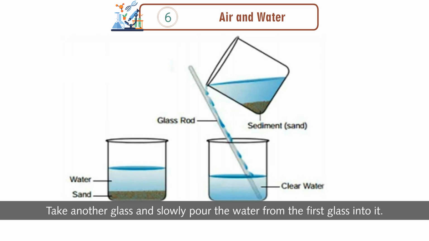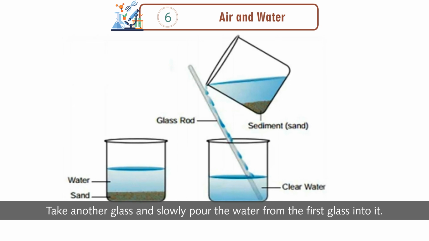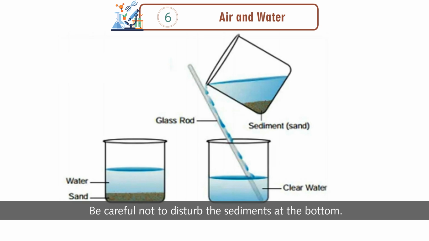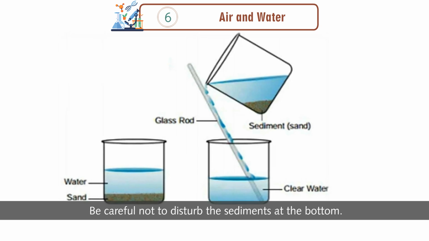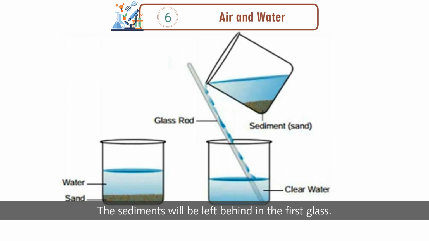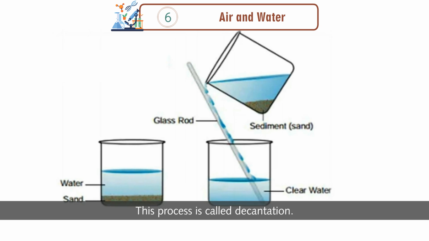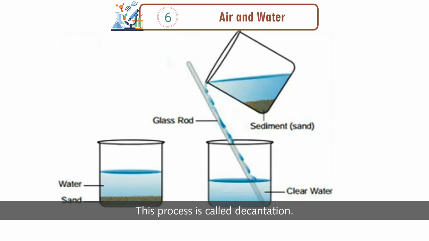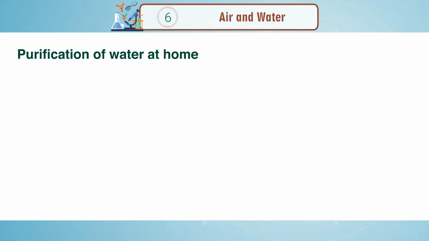Take another glass and slowly pour the water from the first glass into it. Be careful not to disturb the sediments at the bottom. The sediments will be left behind in the first glass. This process is called decantation.